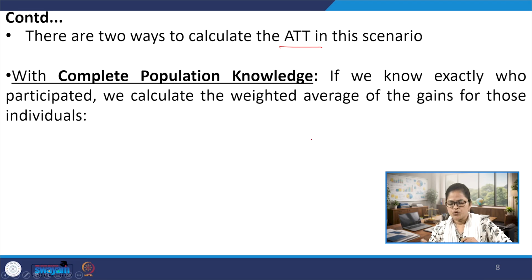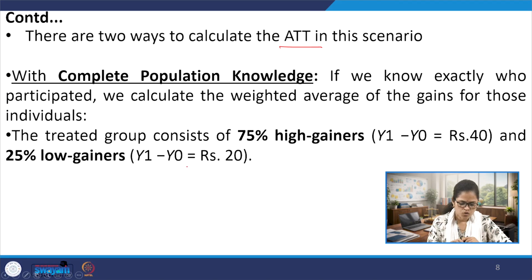Then if we know exactly who participated, we can calculate the weighted average gains for those individuals.